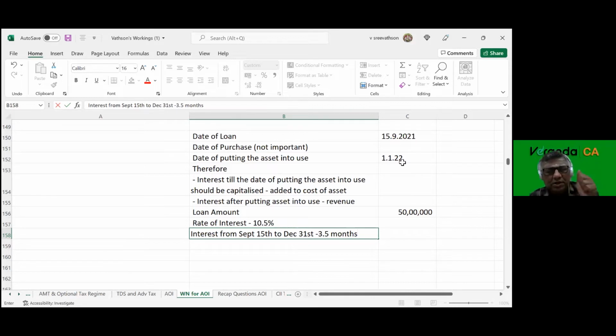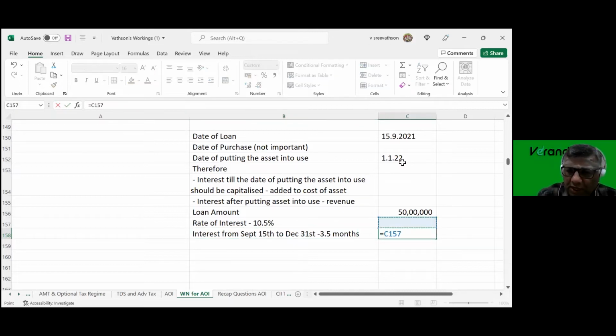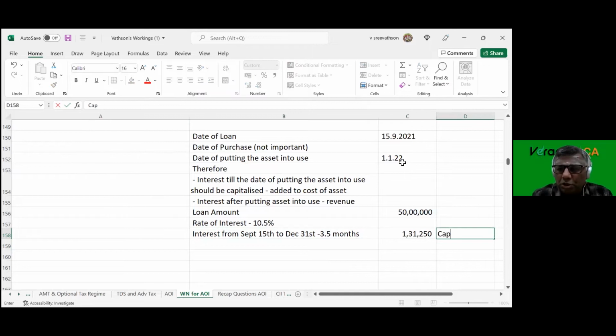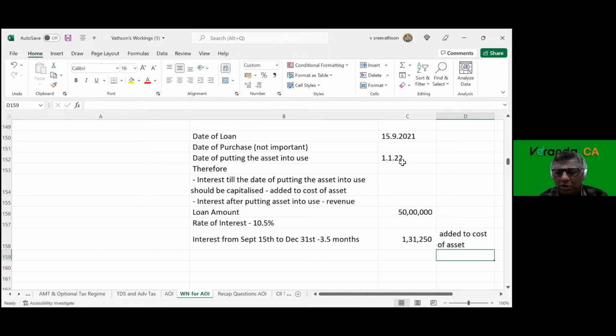So 50 lakhs into 10.5% into 3.5/12. This amount should be capitalized. This should be added to cost of asset.